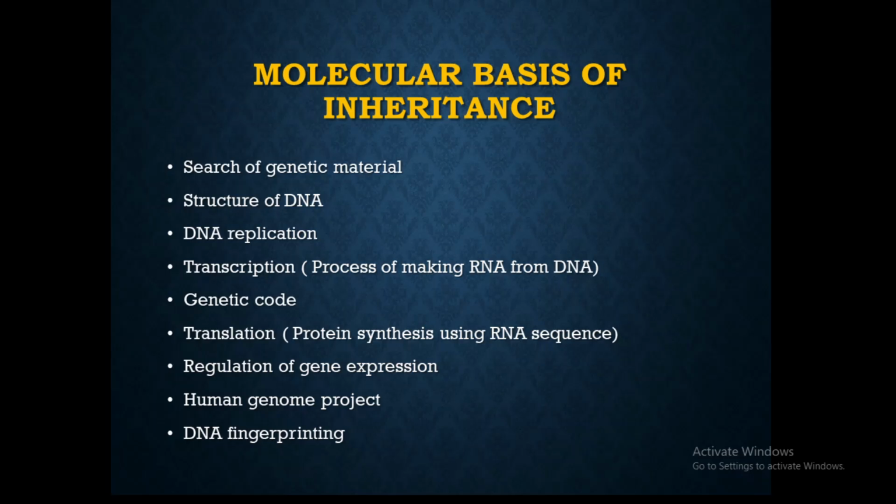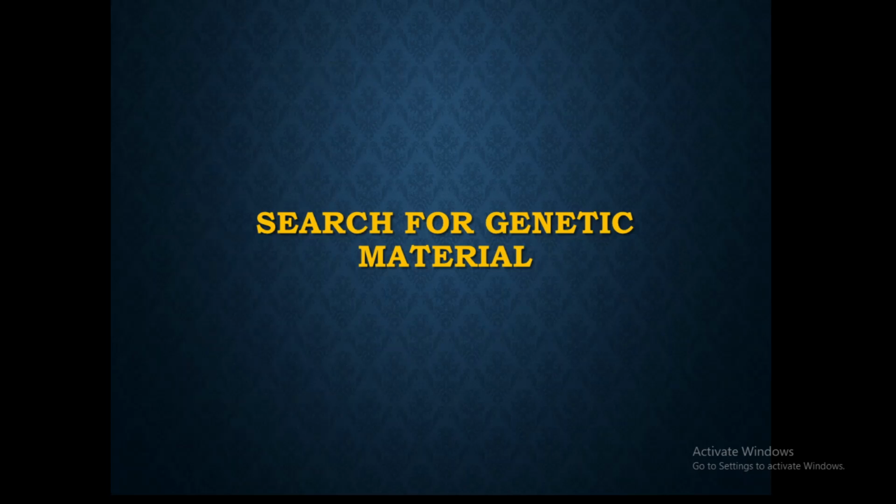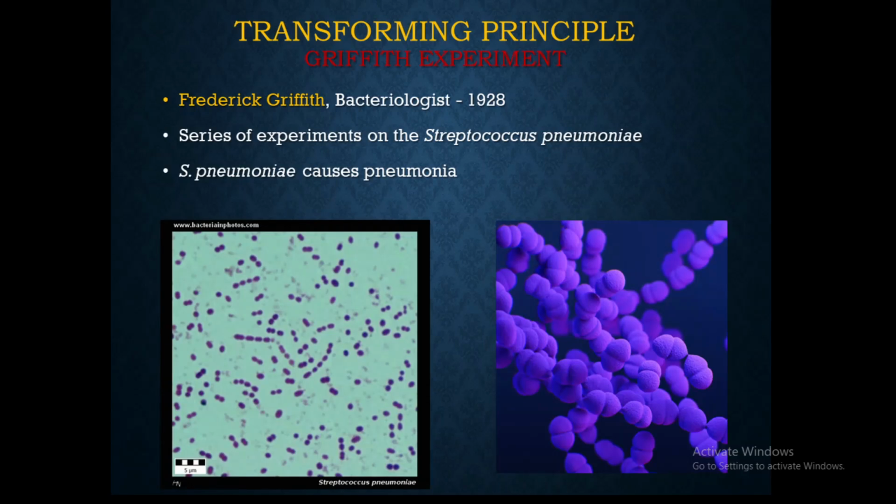DNA fingerprinting is very interesting because it is used in various investigations, like maternity disputes or crime scenes. They find proof and do DNA fingerprinting, by which individual DNA differences can be identified. So these are the various interesting topics under this chapter, and we will begin with the search for the genetic material. The first and foremost experiment, which was simple but had the greatest impact, is the transforming principle, explained by Griffith.